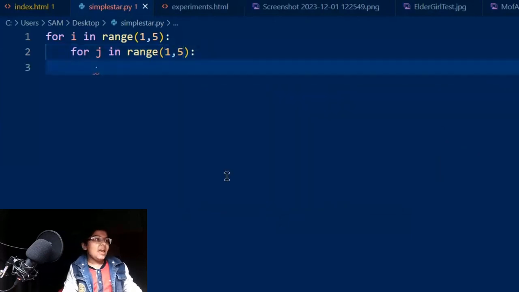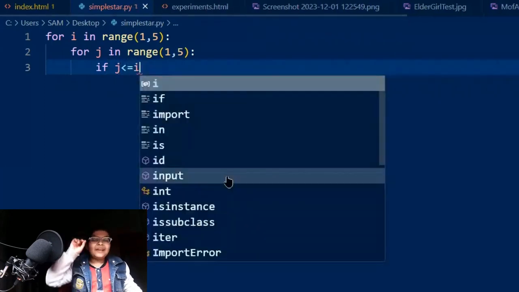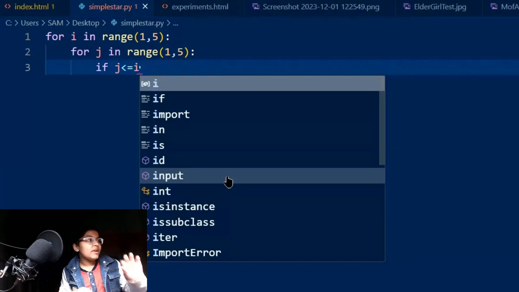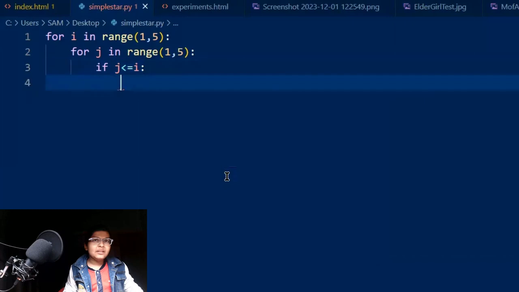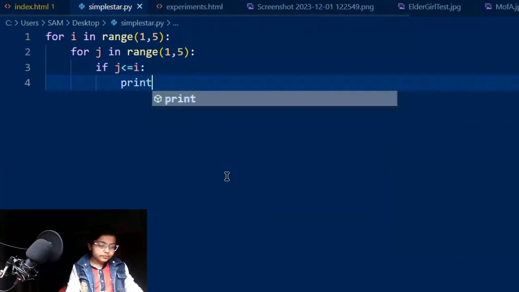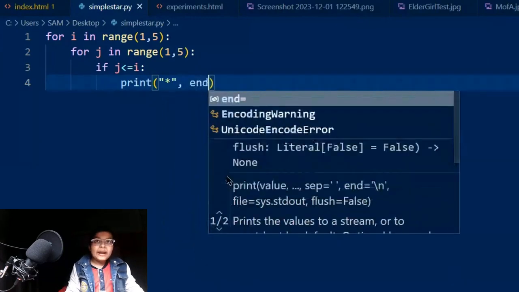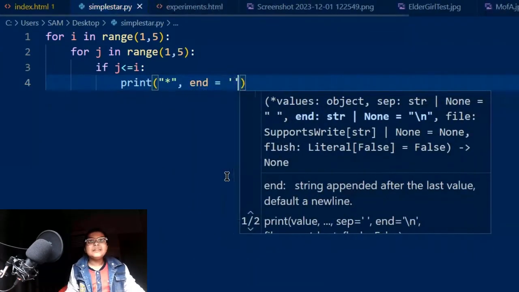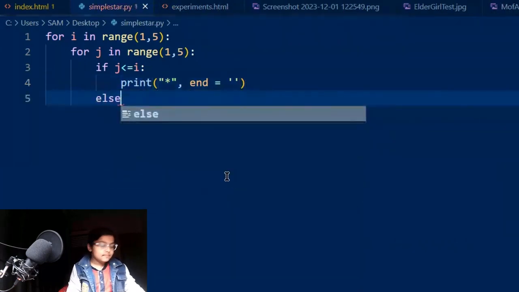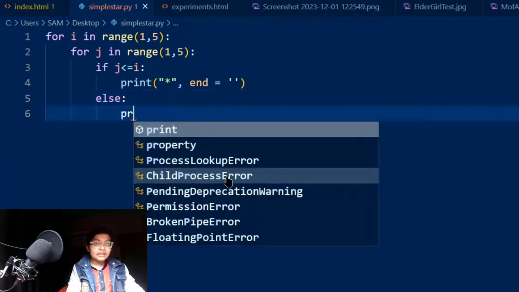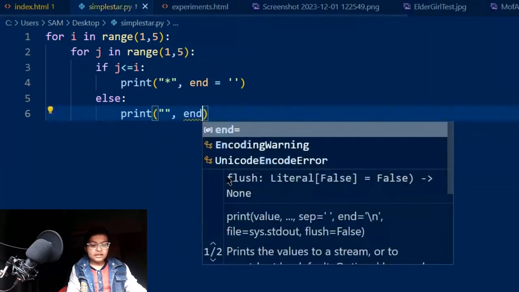So if you do this, then I will say if j is actually greater than i, which you will understand later when we increment i and j. Then if it is that, we click here and go enter, and then we print, we will add a star, and end it with nothing. Now if this is not the case, then we will print nothing, and when we say print nothing, just end it with nothing.